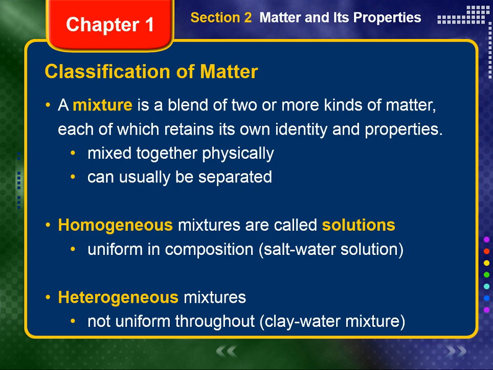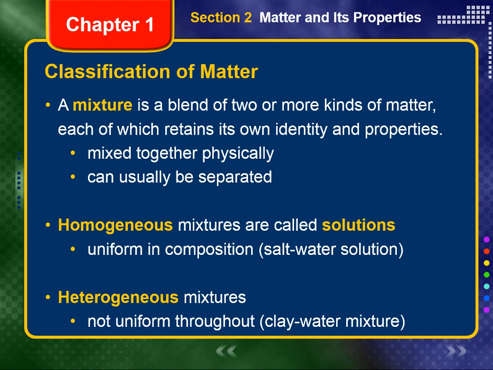Mixtures. You deal with mixtures every day. Nearly every object around you, including most things you eat and drink, and even the air you breathe, is a mixture. A mixture is a blend of two or more kinds of matter, each of which retains its own identity and properties. The parts or components of a mixture are simply mixed together physically and can usually be separated. As a result, the properties of a mixture are a combination of the properties of its components.